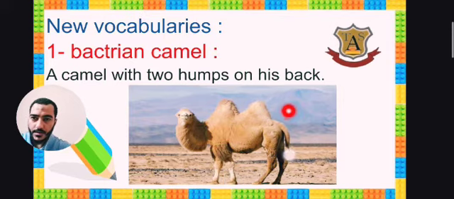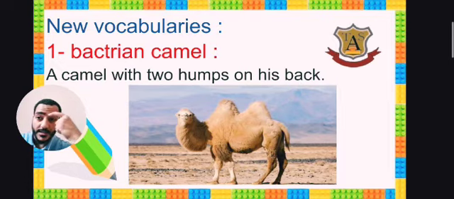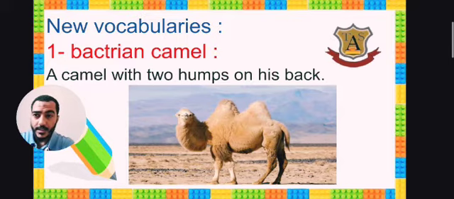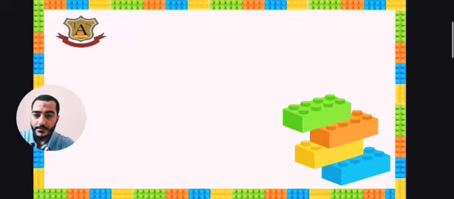This place is called a hump. Bactrian camels have two humps. So a Bactrian camel is a camel with two humps on his back, as you see in this picture. It's not a normal camel.